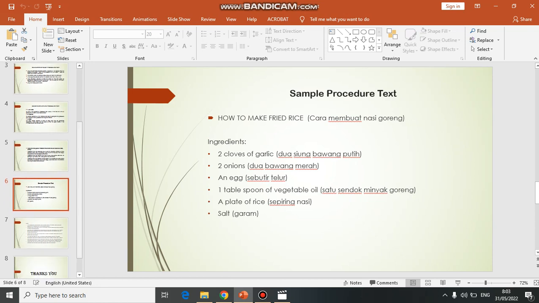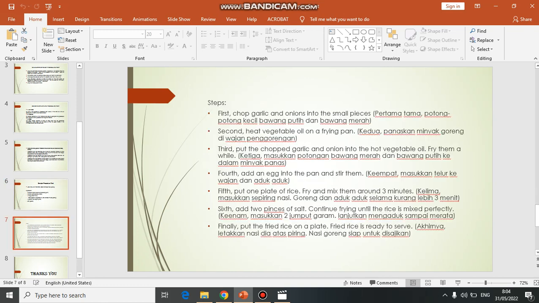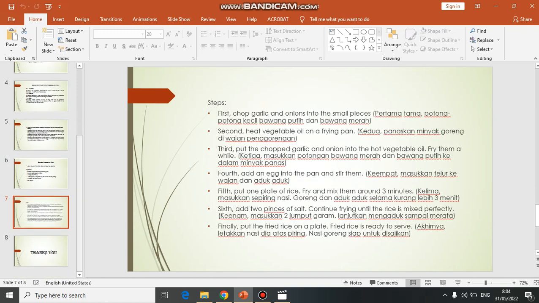Sample procedure text. How to make fried rice. Ingredients: 2 cloves of garlic, 2 onions, an egg, 1 tablespoon of vegetable oil, a plate of rice, salt. Steps: First, chop garlic and onion into small pieces. Second, heat vegetable oil in a frying pan. 3. Put the chopped garlic and onion into the hot vegetable oil. Fry them for a while. 4. Add an egg into the pan and stir them.